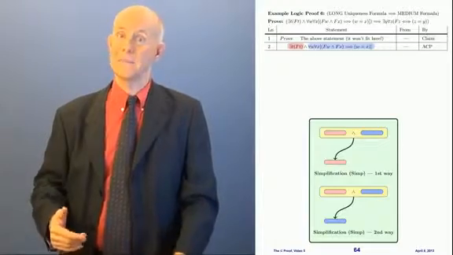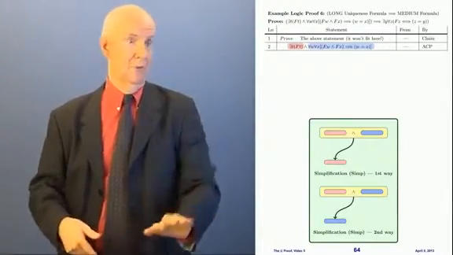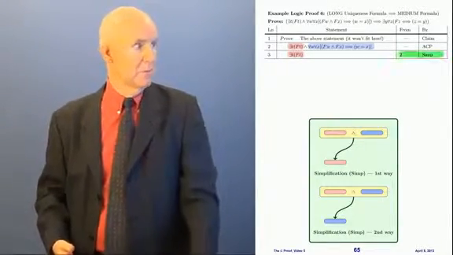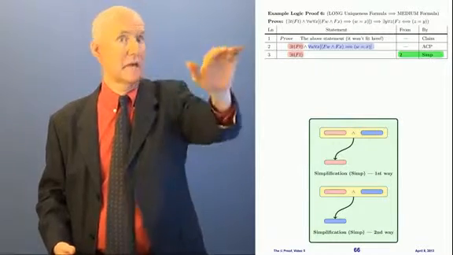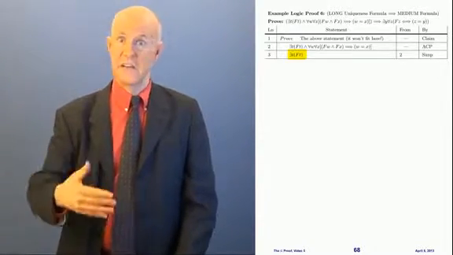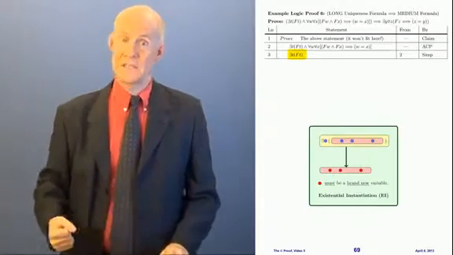And I'm going to take, so if I have pink and blue, then I can get pink, or I can get blue. Well, I'm going to take the pink like this, which is that one there, and that's from line 2 by simplification, okay? Now what does this say here? Exists a t such that ft. Well, I'm going to use my rule existential instantiation.